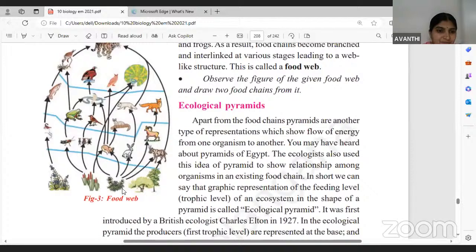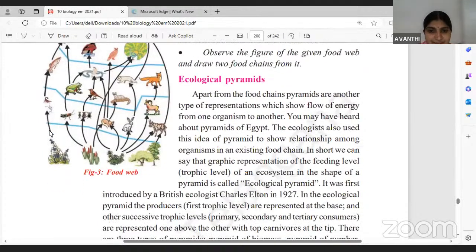A plant is eaten by an insect. Not only is this insect eaten by a frog, it is also eaten by another insect. So like that, one group of organism is eaten not only by one other group, but many animals are taking that organism as their feed. That is called a food web.